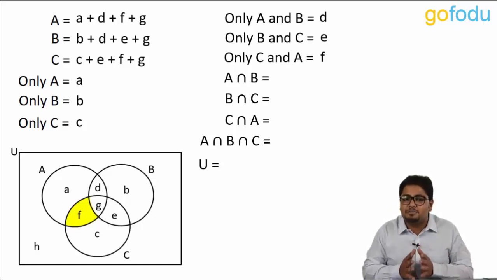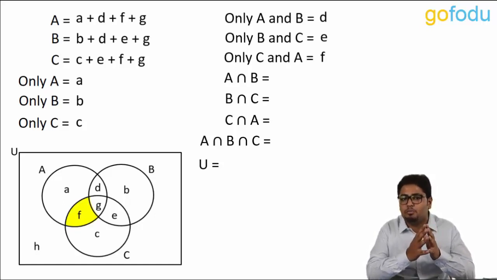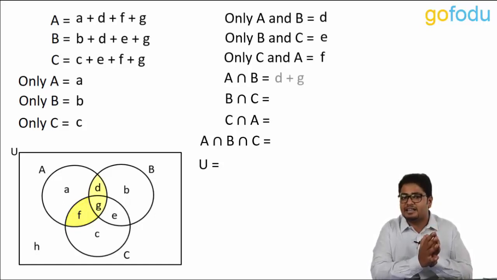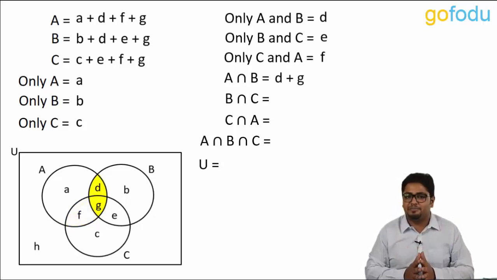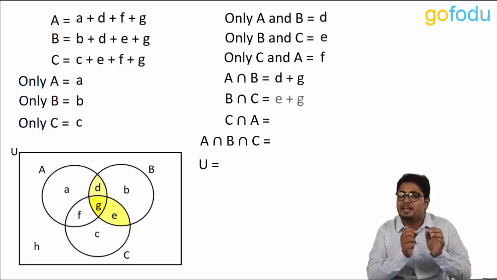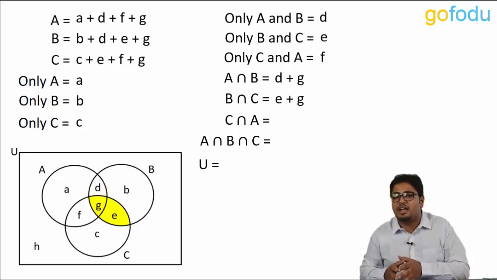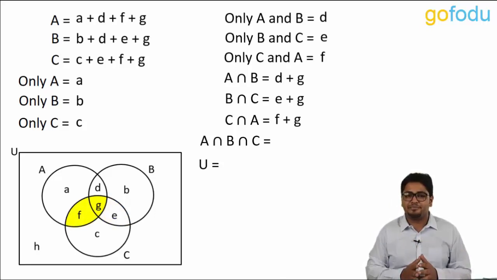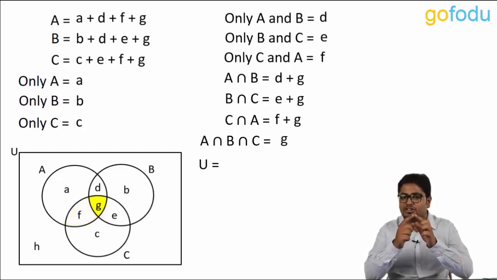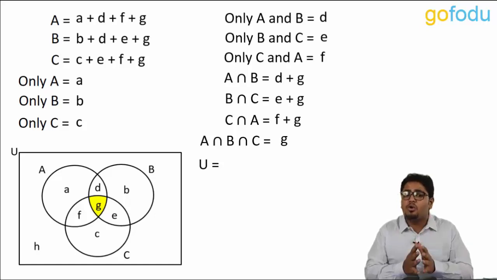Intersection of A and B will be the region common to both A and B, that is D plus G. Similarly, B intersection C will be E plus G, and finally C intersection A will be F plus G. Now, we take the intersection of all the three sets A, B and C. This will be the common region or the central region which contains only element G.